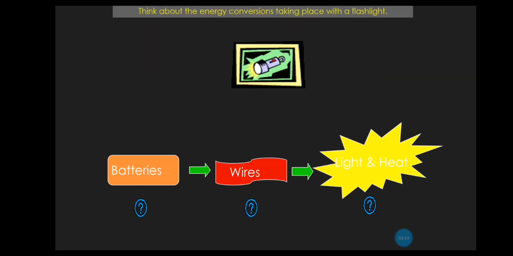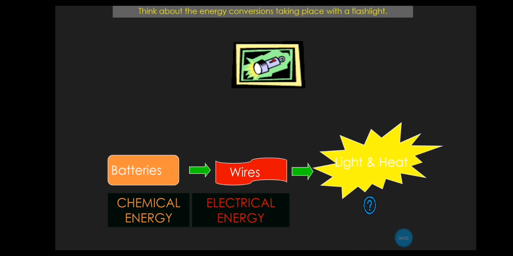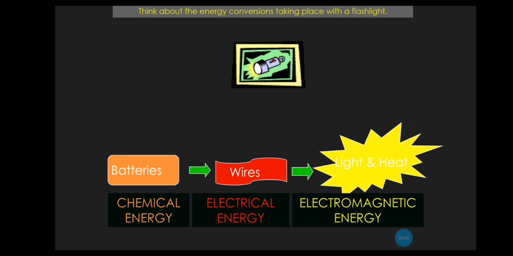Now, think about the energy conversions taking place with a flashlight. So I have the batteries and I have the wire, and then I have light and heat. So let's see which energy conversions we have. First, in the batteries, I have chemical energy. This chemical energy is going to be transformed into electrical energy. And then from the wires to light and heat, I will have electromagnetic energy. So these are three forms of energy transformed.